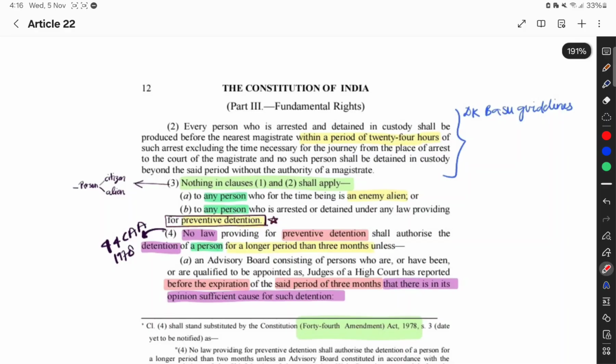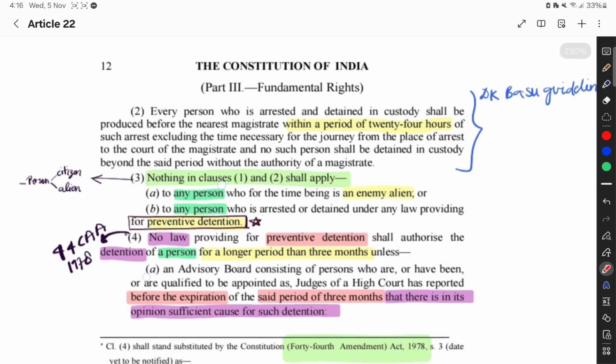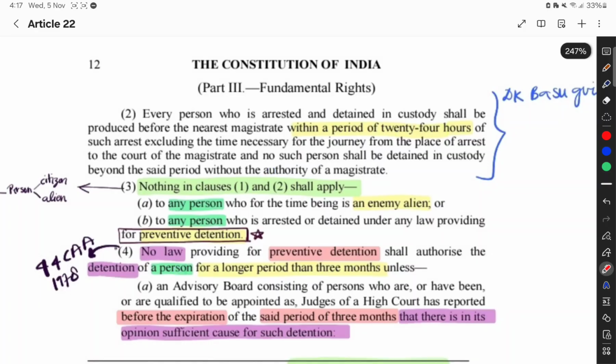Clause number 2: every person who is arrested and detained in custody shall be produced before the nearest magistrate within a period of 24 hours of such arrest, excluding the time necessary for the journey from the place of arrest to the court of the magistrate. No such person shall be detained in custody beyond the said period without the authority of the magistrate.